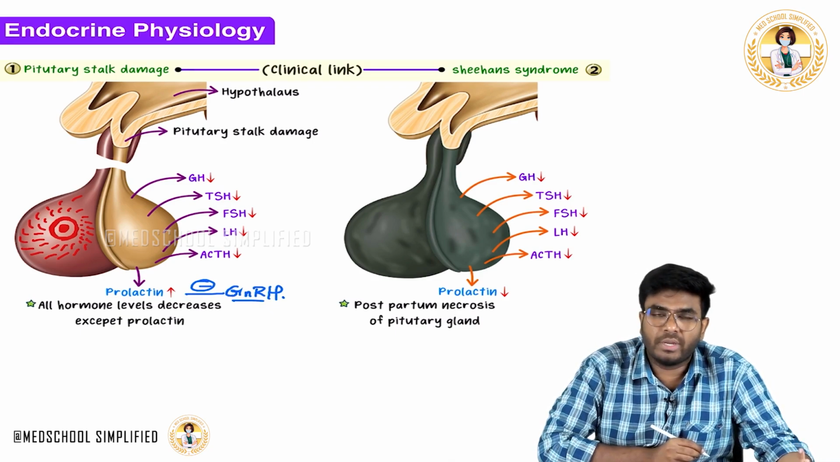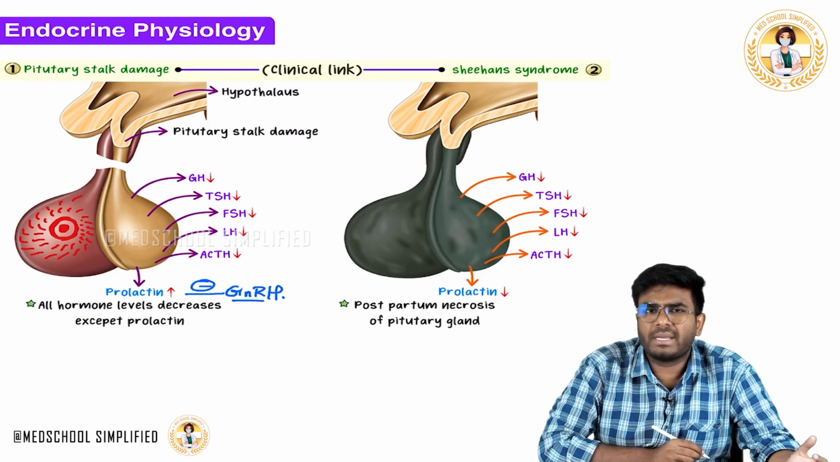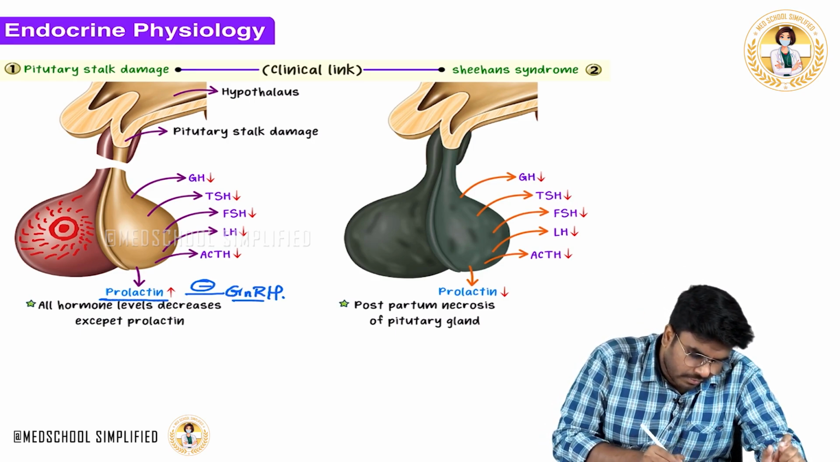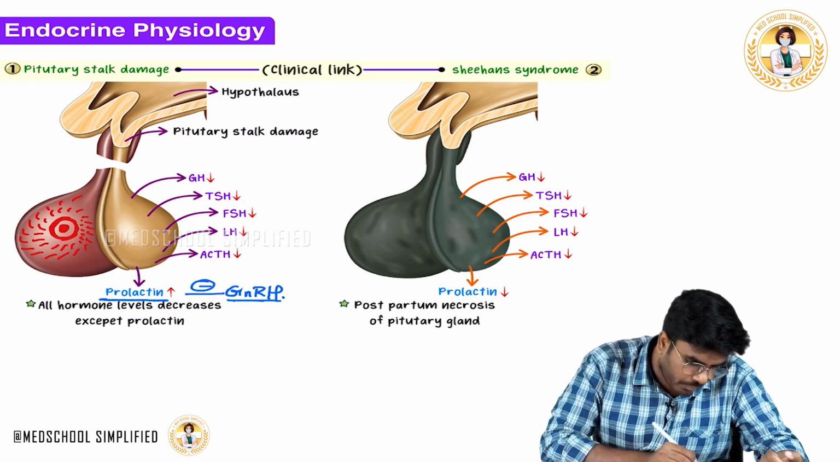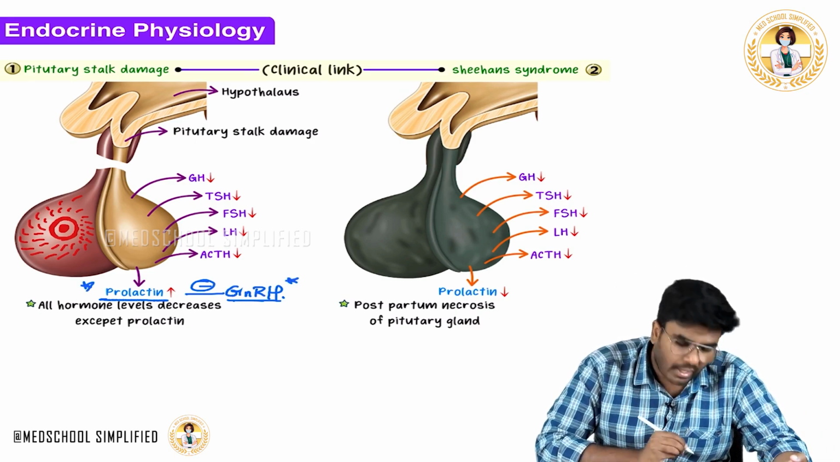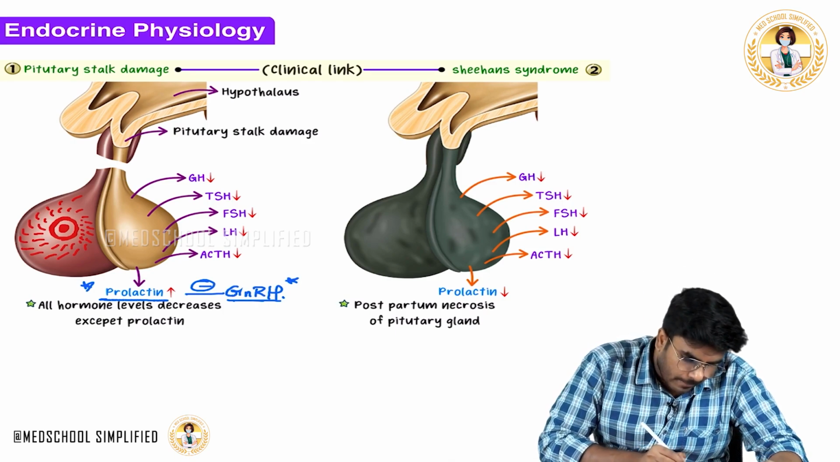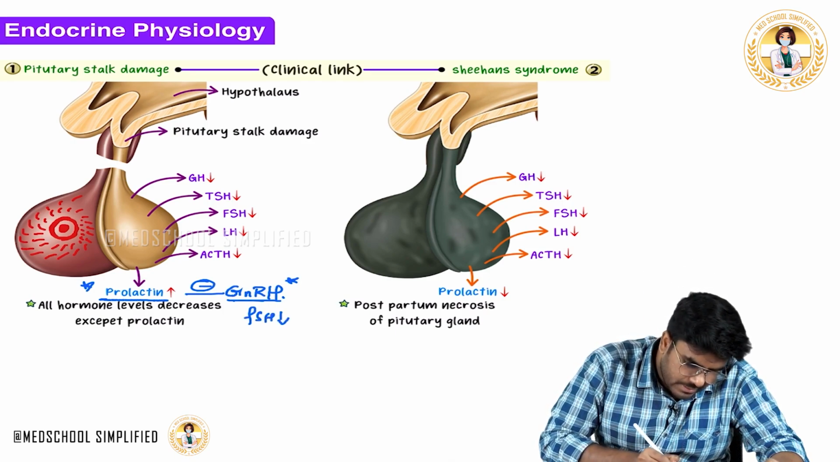GnRH will be going down. Simply, I am just trying to put into your mind what this prolactin will do: it will decrease the GnRH. In later lectures you will understand the importance of this. Whenever you have prolactin, it inhibits the GnRH and decreases the FSH and LH levels.